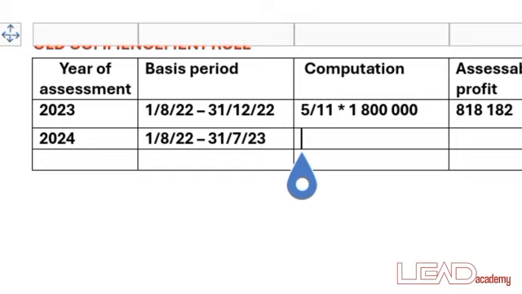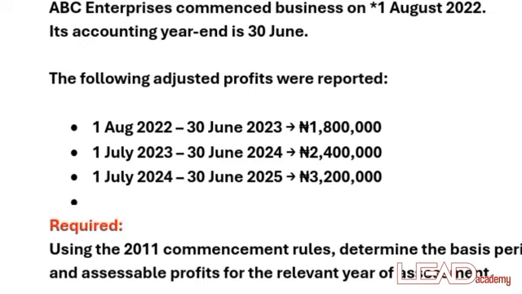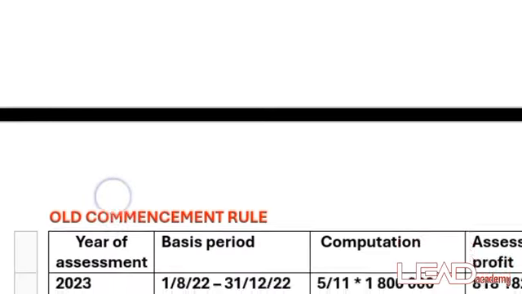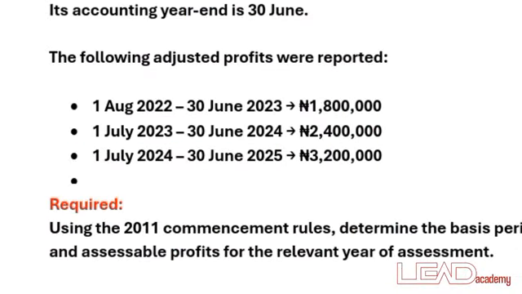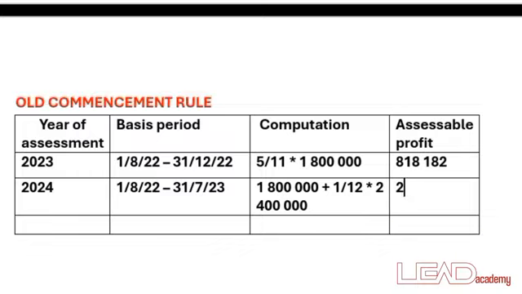So which means that the profit made in the first period, which was 1.8 million, you add it to the result you got when you take a month from the second profit, which is 1 divided by 12 multiplied by 2.4 million. When you add 1.8 million to the result you got when you divide a month from the total months, which is 12, by 2.4 million, you're going to have 2 million.